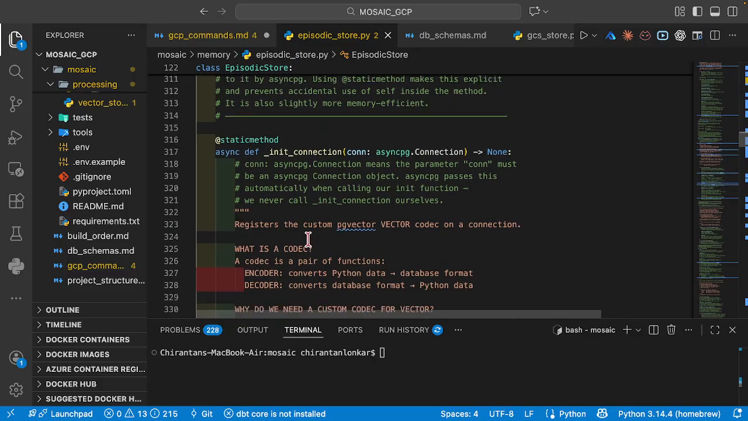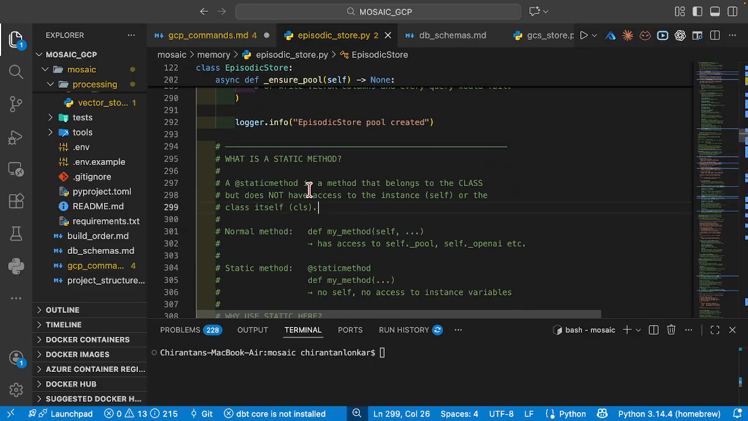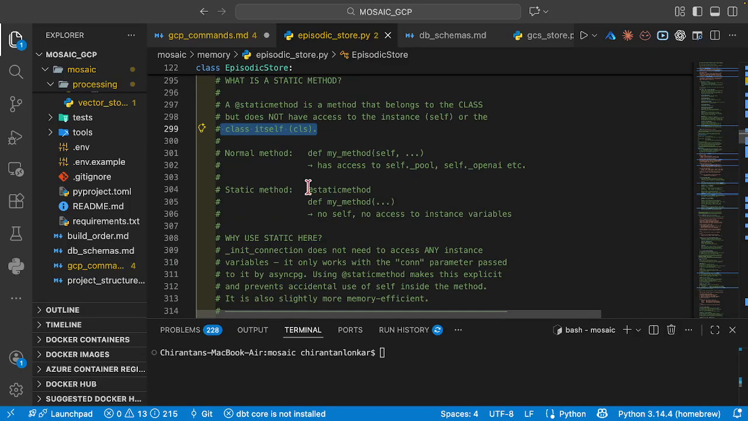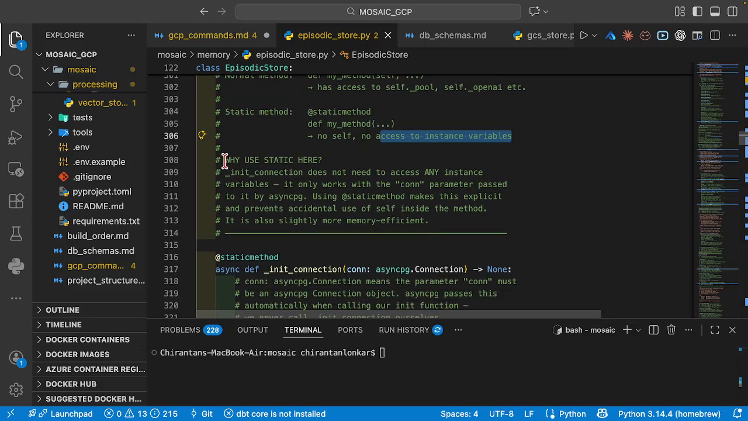Then we're going to define a static method. First and foremost, what is a static method? It's basically a method that belongs to the class but does not have access to the instance, self, or the class itself. So what is a normal method? This is how a normal method looks, right? It has access to your instance, self, and so on. A static method has no self and no access to instance variables. But why are we using a static method here in the first place? If you look at init connection, it does not need access to any instance variables. It only works with the connection parameter passed by asyncpg. That is the reason we are doing this.